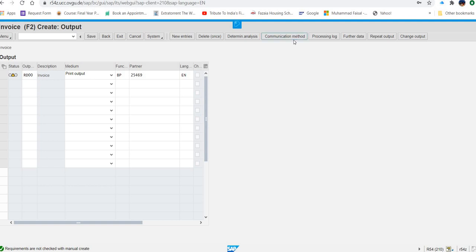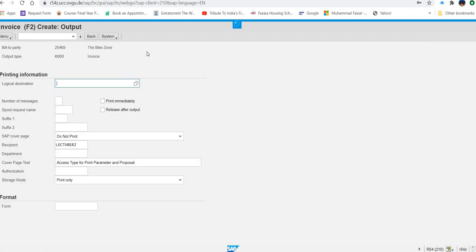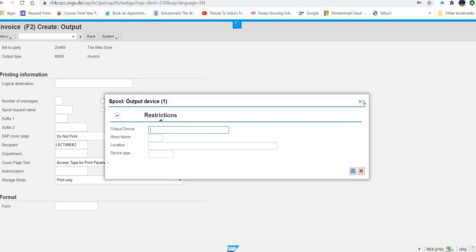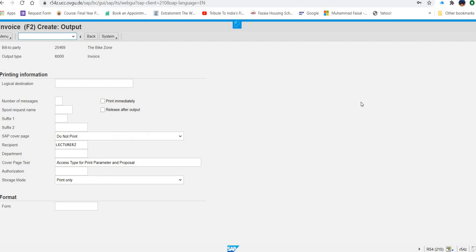So let's see the communication method icon here. And now here the logical destination, they are asking us to go for LOCL. So I'm going to type it directly. I'm not going to search. I want to save some time because the video is already too long. And then select print immediately. Print immediately. And now what they are saying, then click on the back.